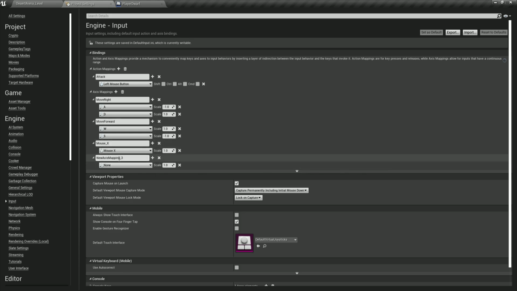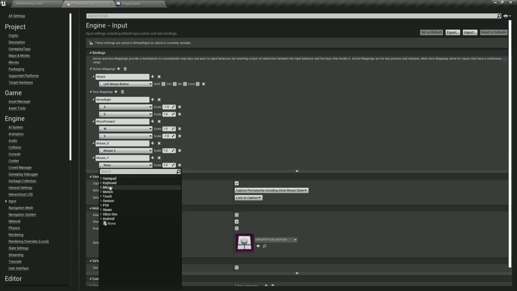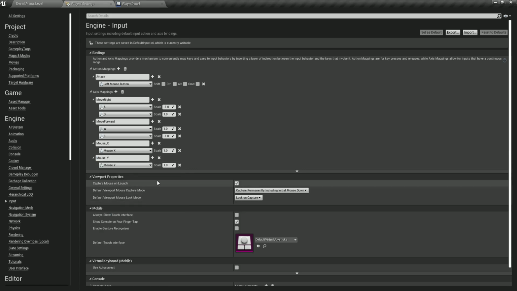And this one, well, you can assume it's going to be mouse_Y. And of course over here, click on to filter. Let's go under mouse and mouse Y. There you go. This is all there is to it. This is everything we need to do in order to make this work.